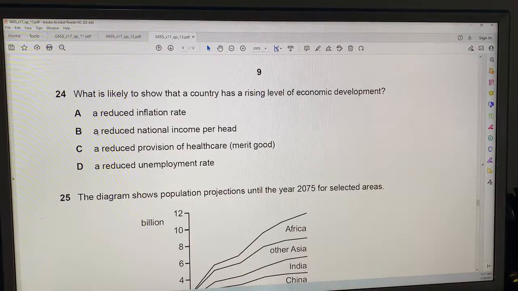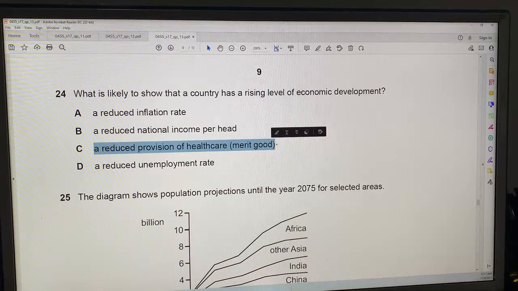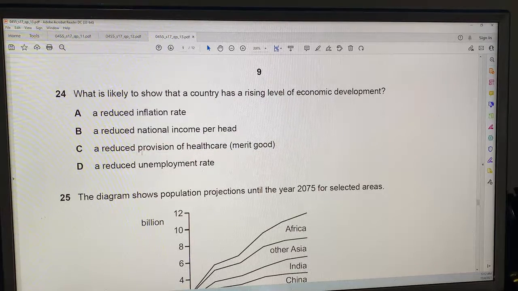How about, does a reduced national income per head show a rising level of economic development? No, that would be declining. What about C? Does this show a rising level of economic development, a reduced provision of healthcare?